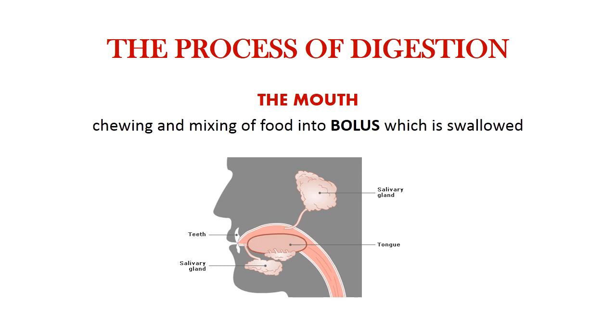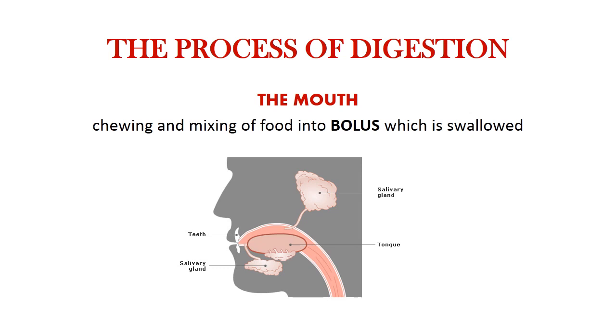Now, we're going to start with the mouth. What happens in the mouth when food enters into it? When you eat, your teeth chew the food and it is mixed up with the saliva produced by the salivary gland, forming what we call the bolus.